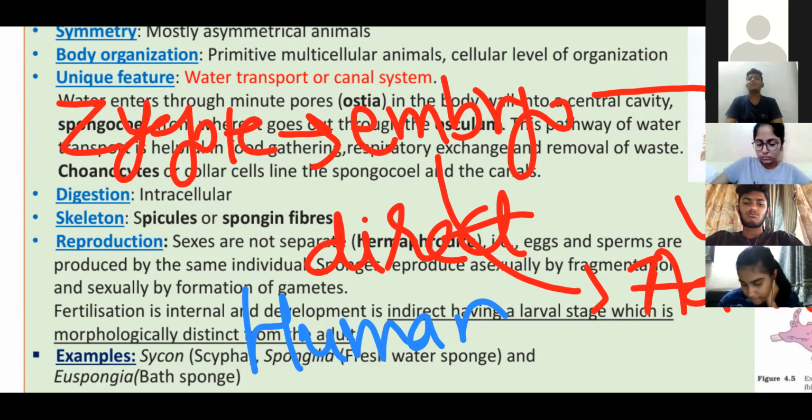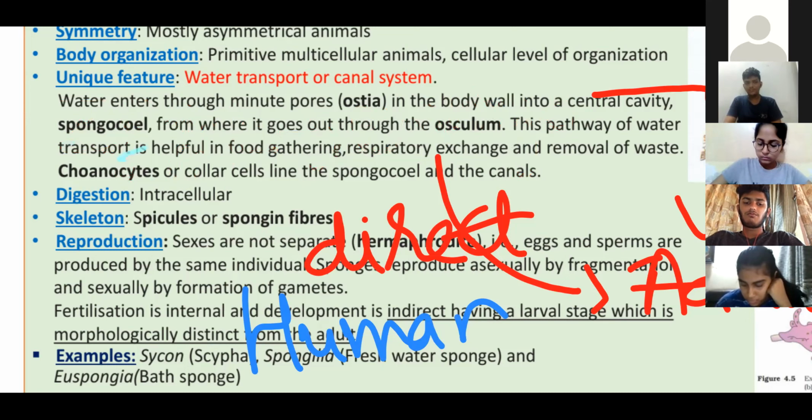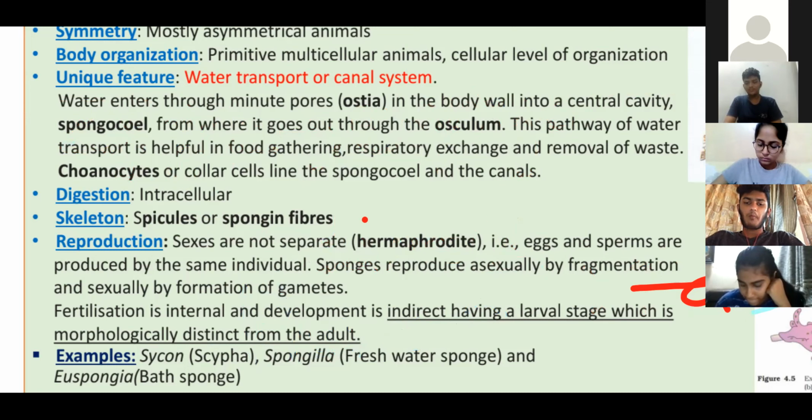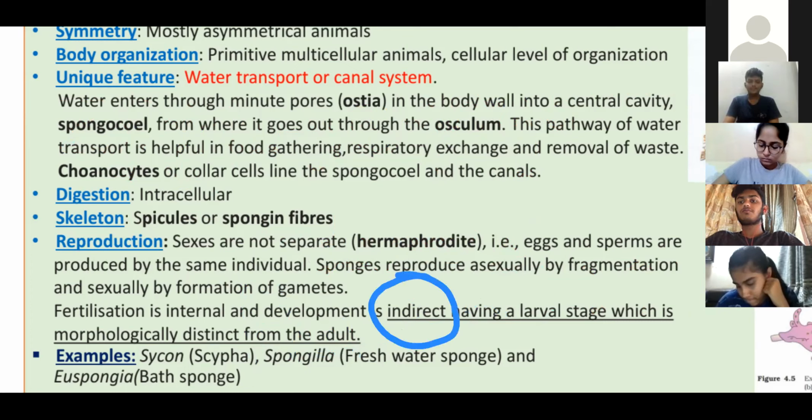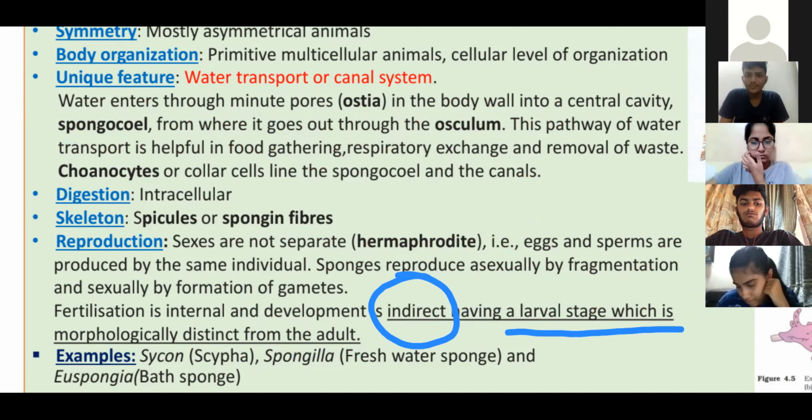So many examples are there. One of the example, human. Monkeys are there. मंकी का कोई लार्वा ऐसा सुना है आपने? नहीं. बटरफ्लाई में सुना होगा, कैटरपिलर लार्वा, राइट? सो उसमें इनडायरेक्ट डेवलपमेंट. So zygote to embryo, embryo to larva is there. So we call indirect development. So indirect having a larval stage, which is larva, which is morphological distinct from the adult.